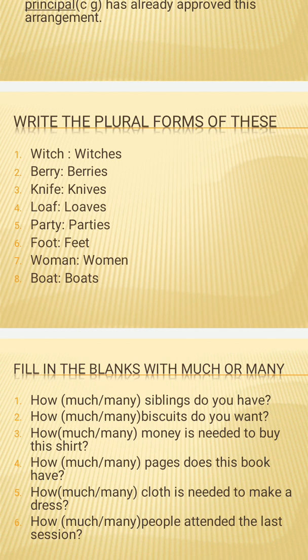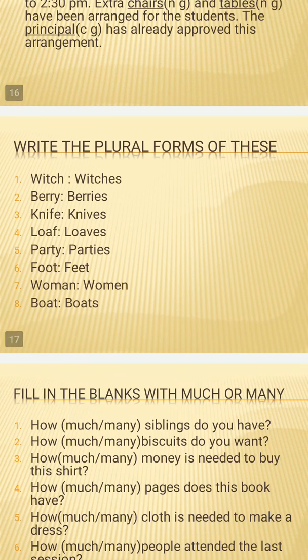With the simple ones we just added s or es. When there is y, like the second, berry, and the fifth, party, we removed y and added ies. Then loaf and knife, third and fourth, end with f and fe, so we removed f and fe and added ves. It becomes knives and loaves.